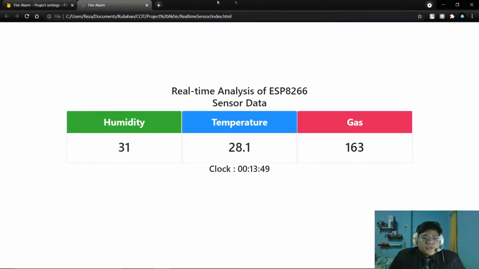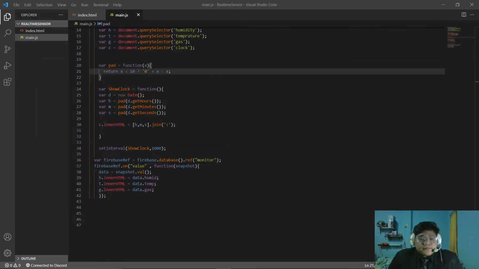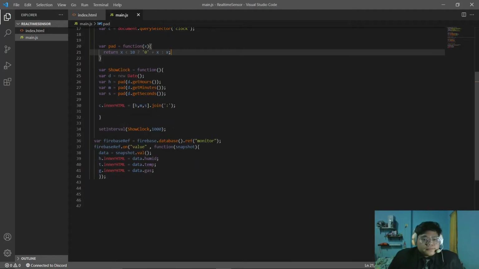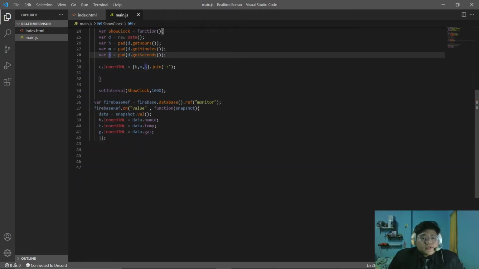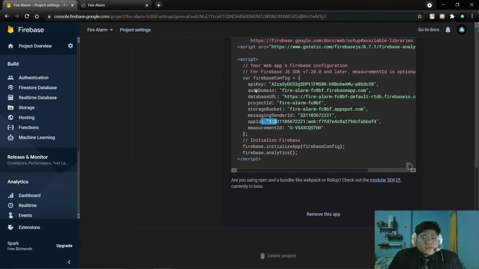We also use the clock here, so we know this is real time. This is the code for the clock. This is for the date, this is for the hour, minute, and second, and this is for the Firebase reference. We use this monitor right here.